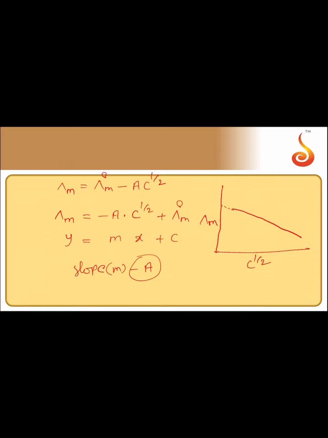The value of the constant A for a given solvent and temperature depends on the type of electrolyte, that is, the charges on the cation and anion produced on dissociation of the electrolyte in the solution.